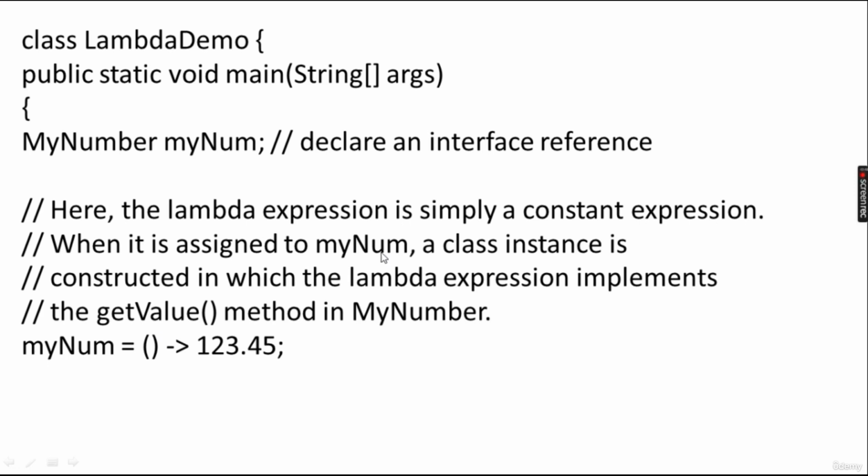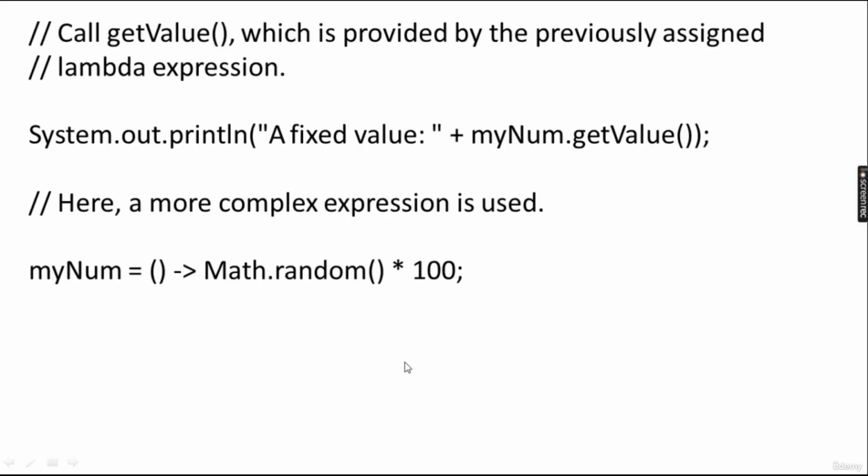When it is assigned to myNumber, the myNumber getValue method will be equivalent to this body, so its body is returning 123.45. Okay. When it is assigned to myNumber, a class instance or object is created in which the lambda expression implements the getValue method in MyNumber. Okay. Call getValue, which is provided by the previously assigned lambda expression.